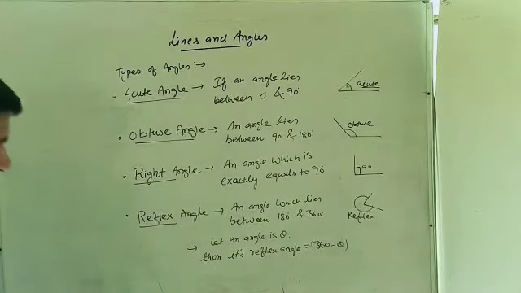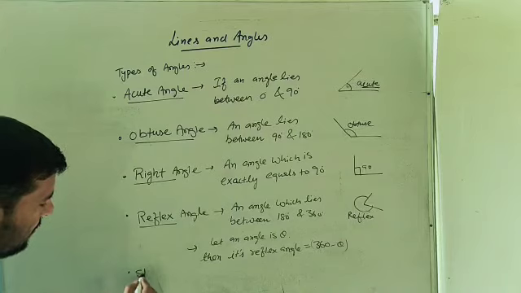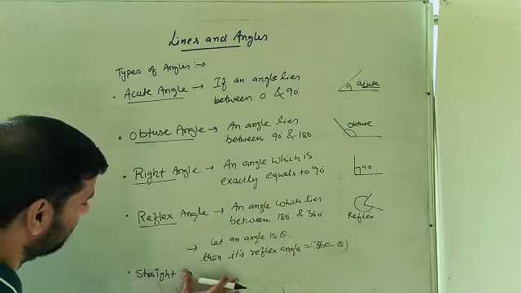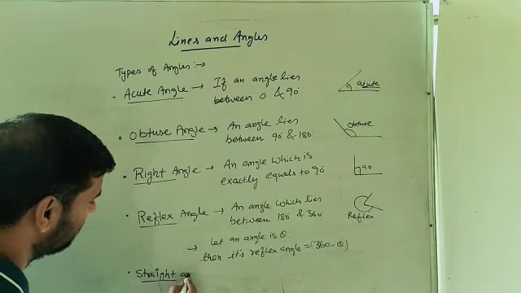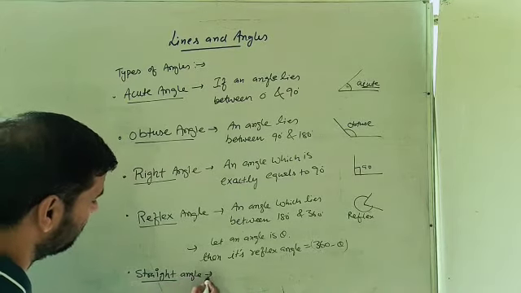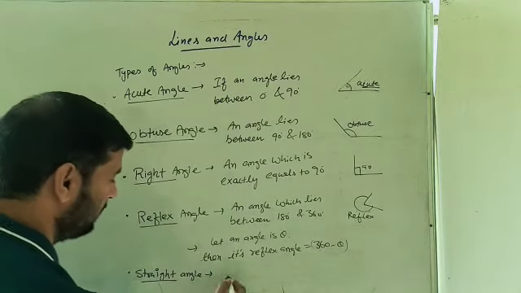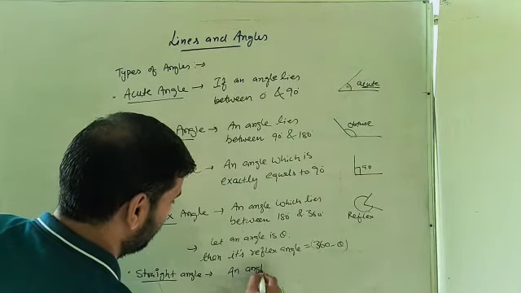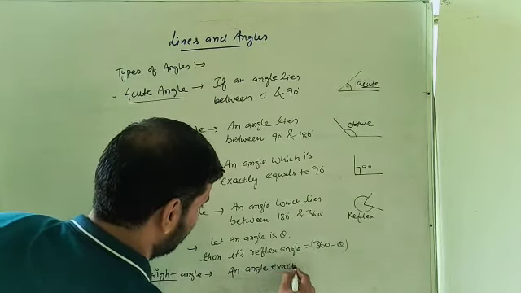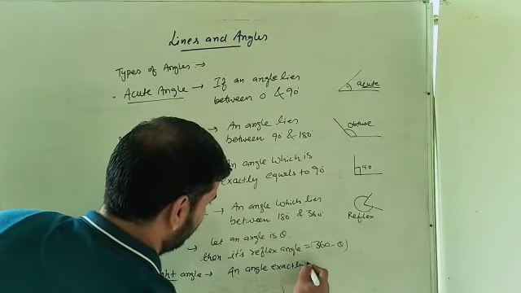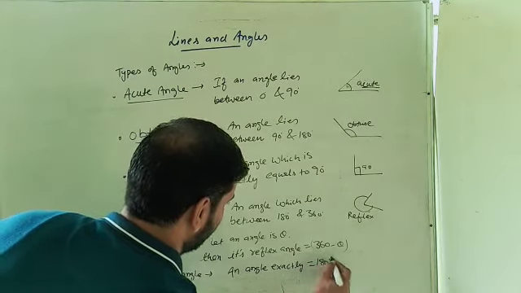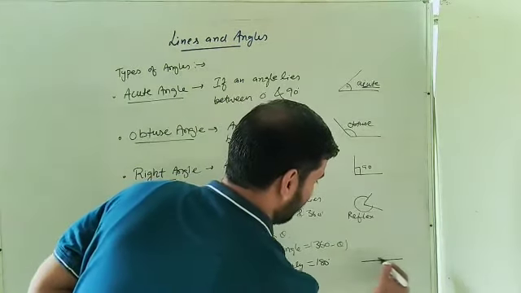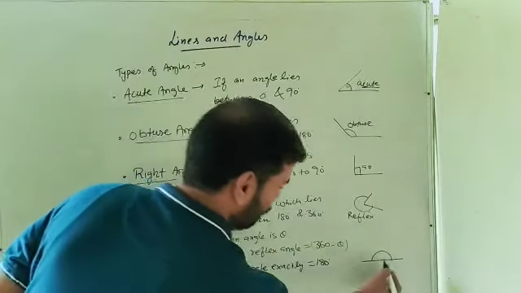Okay. Next one is straight angle. An angle exactly equal to 180 degree is known as a straight angle. How can we make this straight angle? Straight line. This is known as the straight angle.